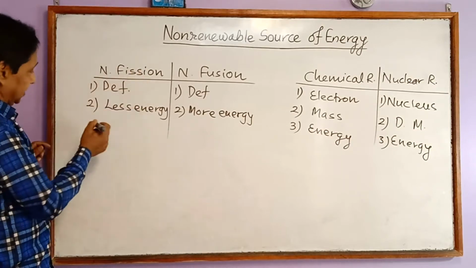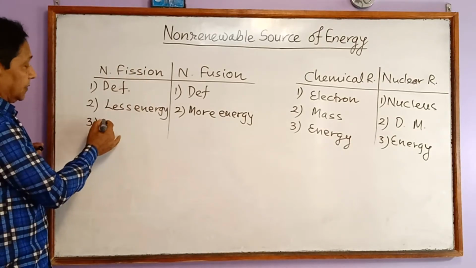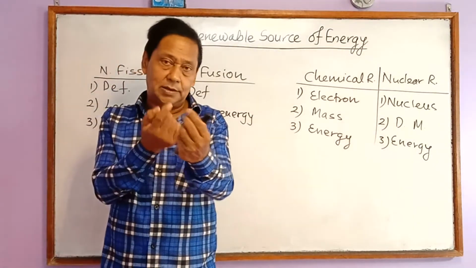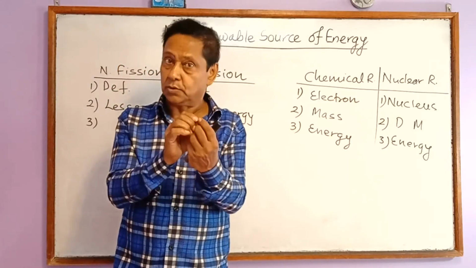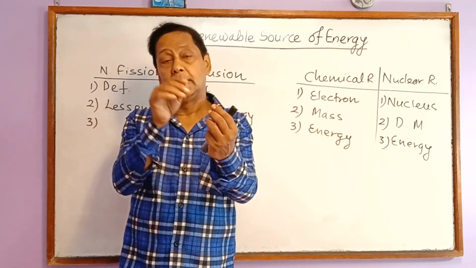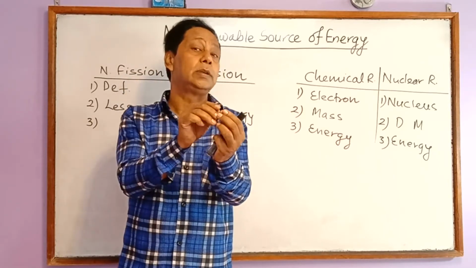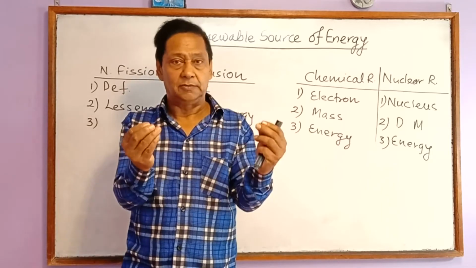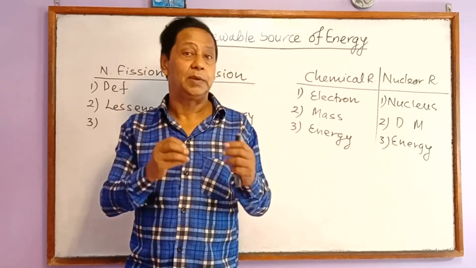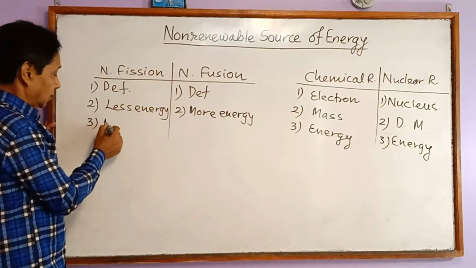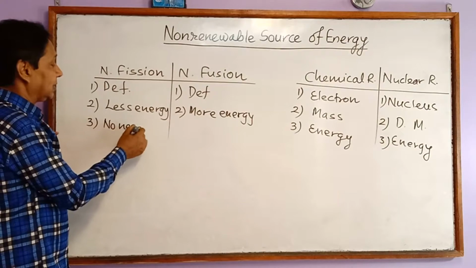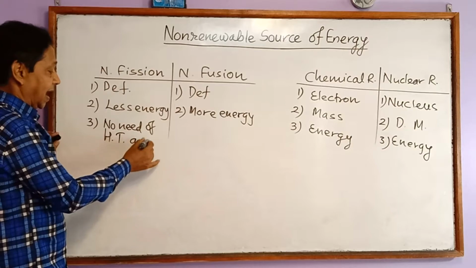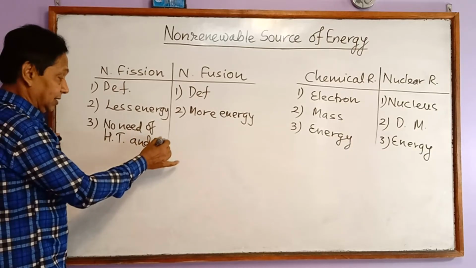And in nuclear fission, there is no need of external energy. This reaction occurs when a uranium nucleus is bombarded with a neutron. When a neutron enters the uranium nucleus, the nucleus becomes unstable and it breaks down. There is no need of high temperature and high pressure in this reaction.